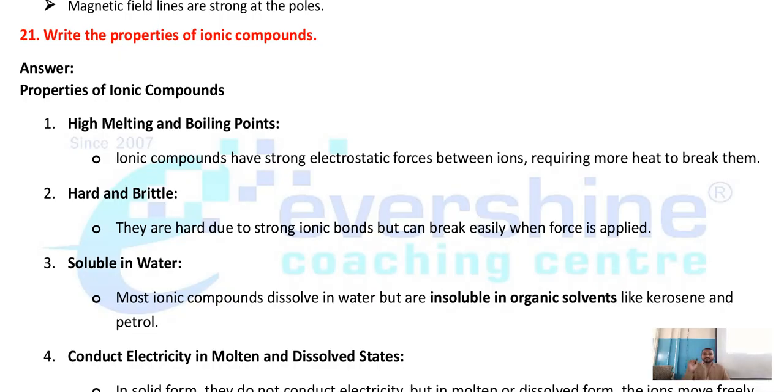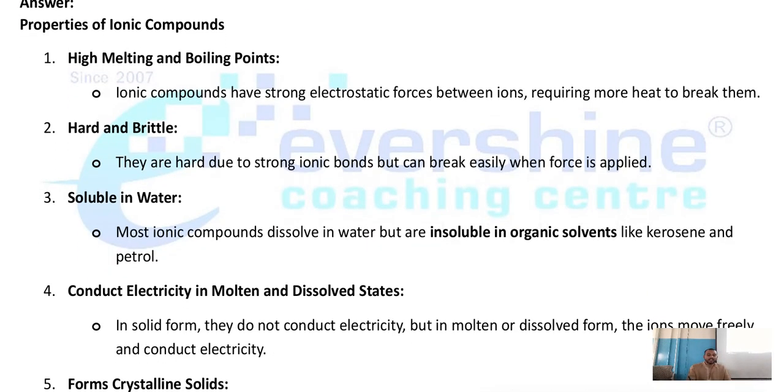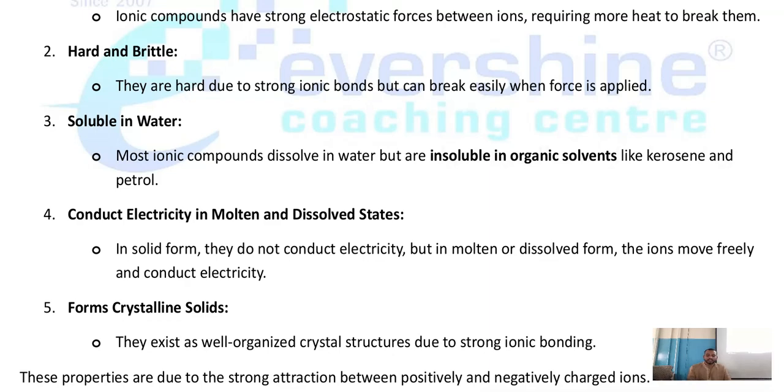Sometimes they ask properties. Properties means you just write these key points. They have high melting and boiling point. They are hard and brittle. They are soluble in water. They conduct electricity in molten state and dissolved state. They form crystalline solid. If you write these key points, that is the properties of ionic compounds.